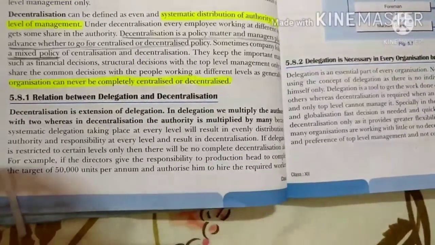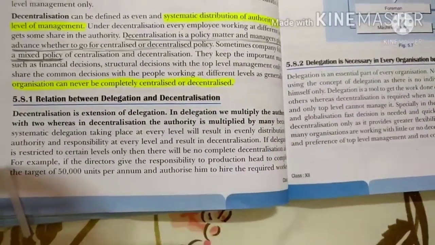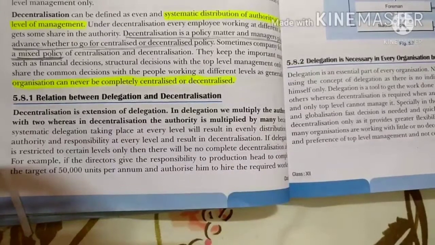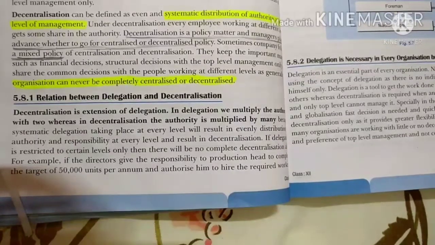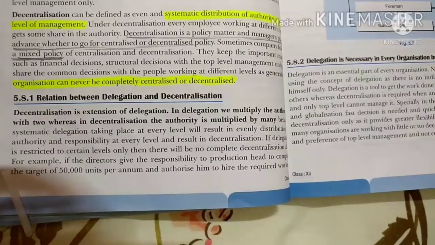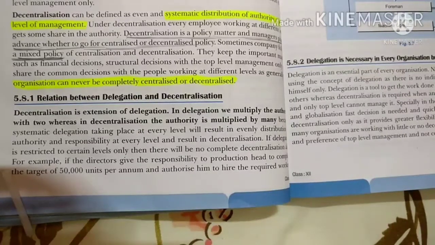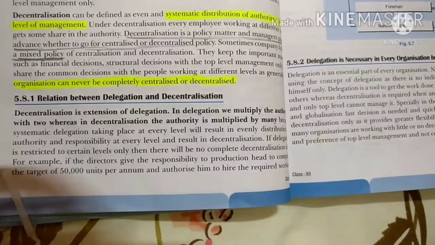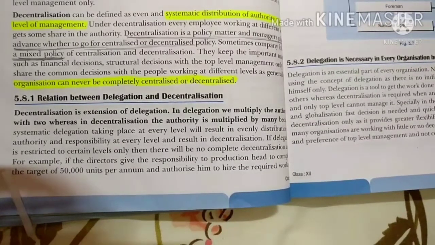Suppose we give all authorities to top level management, as in centralization. It will not result in a successful business, so we need to distribute these authorities and powers properly.